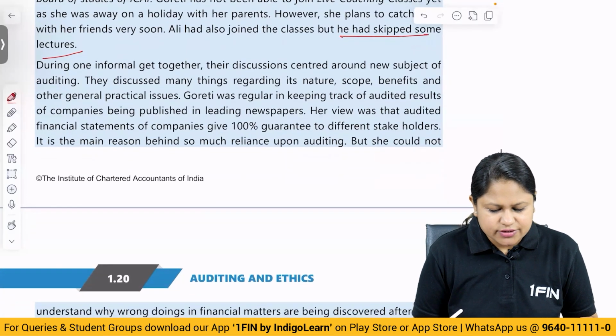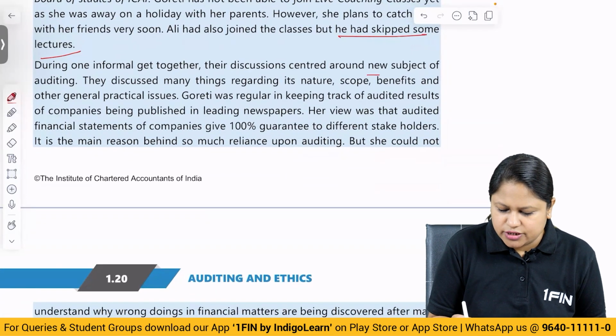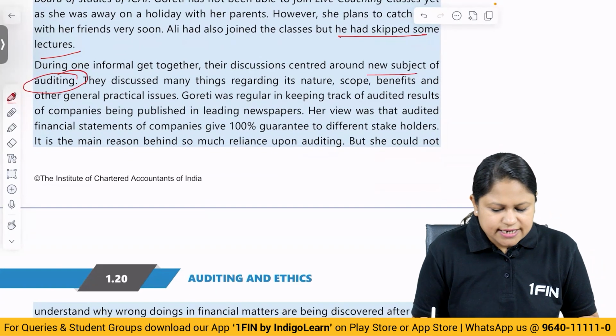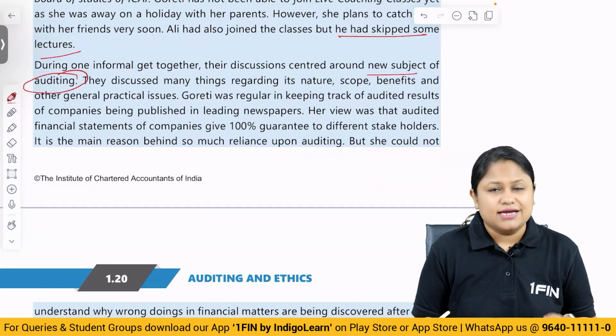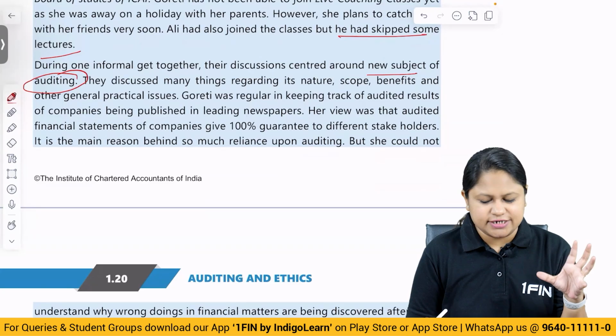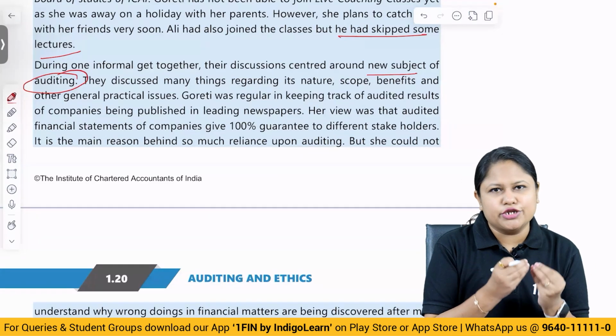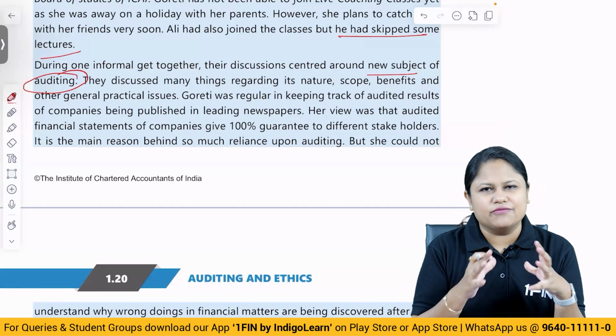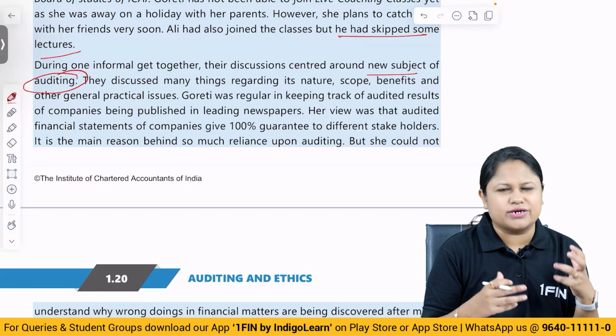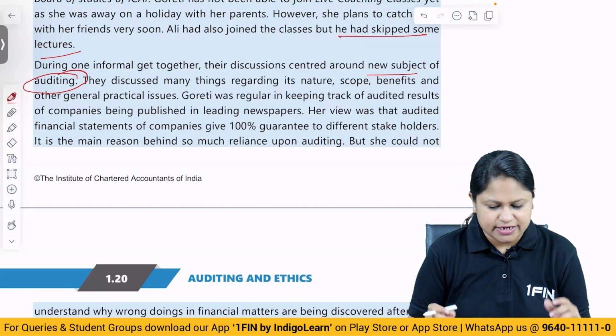During one informal get together, their discussion centered around a new subject of auditing. They discussed many things regarding its nature, scope, benefit and other general practical issues. Now these discussions, you also must have done with your friends, so you might be able to connect it, because when you are newly introduced to the subject, these things obviously start coming to your mind: what is audit, what is its scope, why we do audit, all of that.